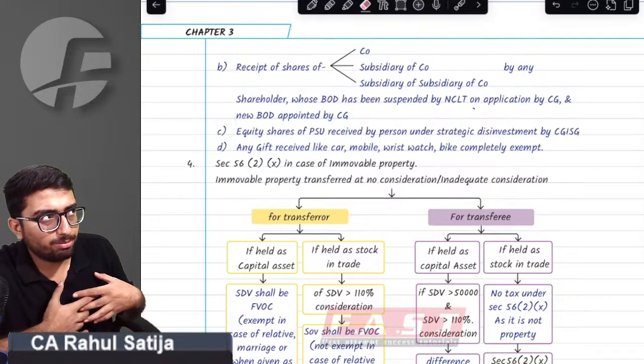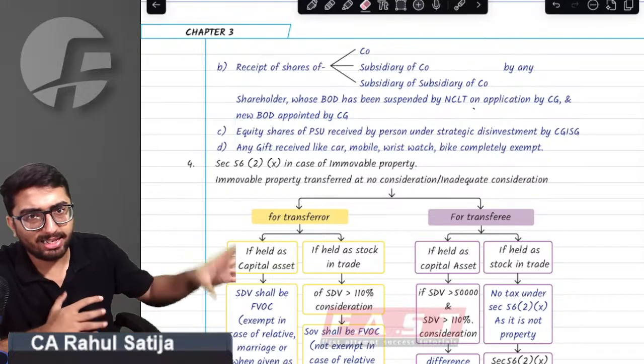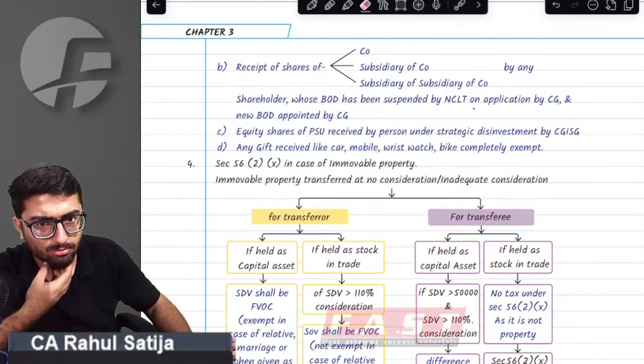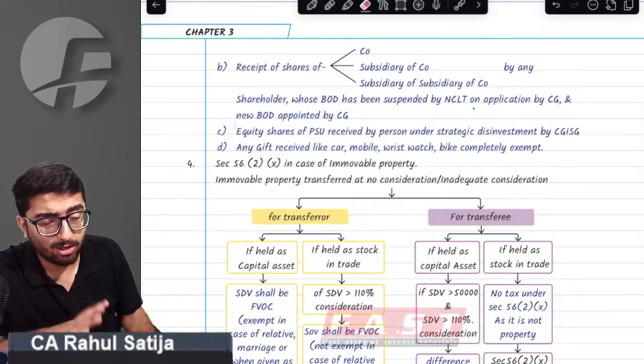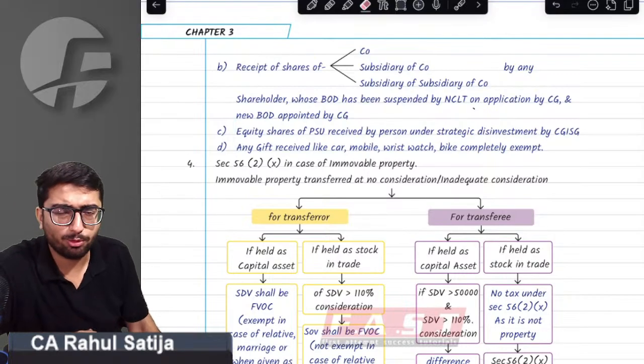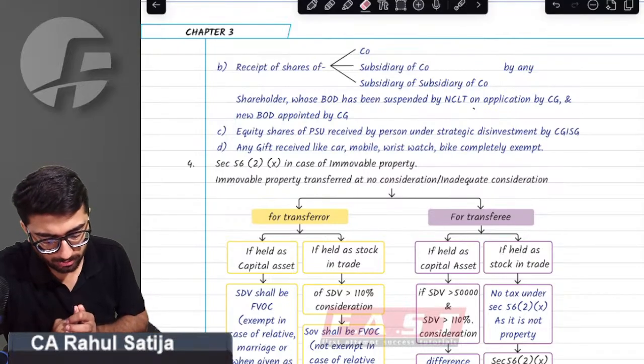If I have any kind of immovable property and I sell it, capital gain will arise in case it is held as a capital asset. If I sell such property holding it as stock in trade, then PGBP provisions will apply. Sir, basic provision it is. Yes, sir, we got this.